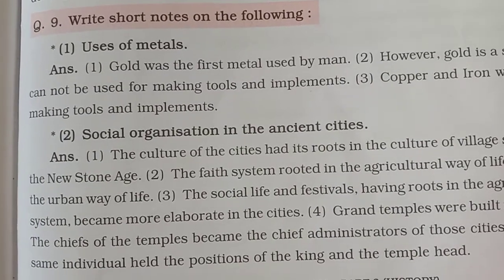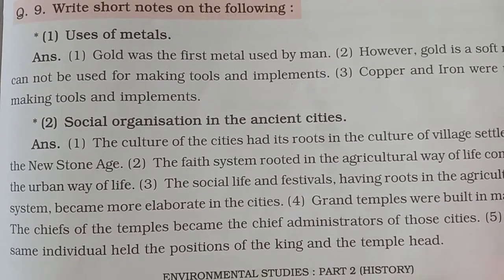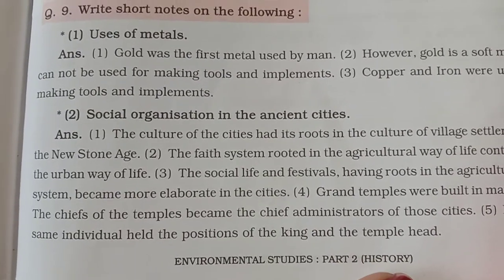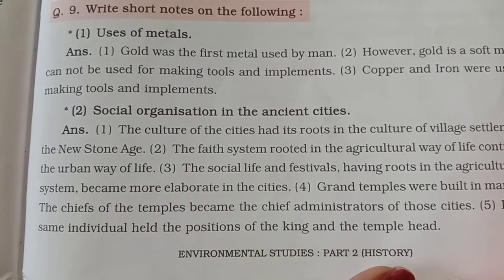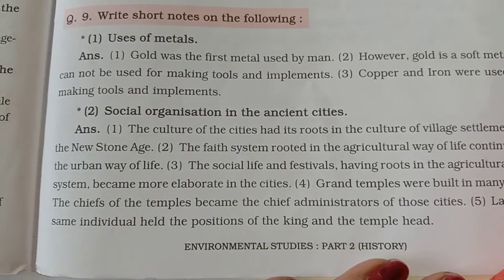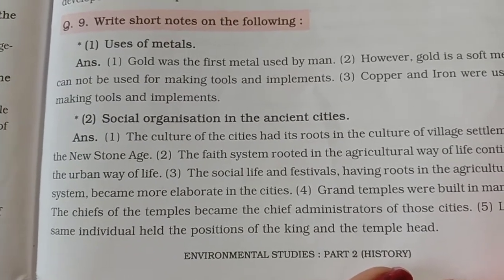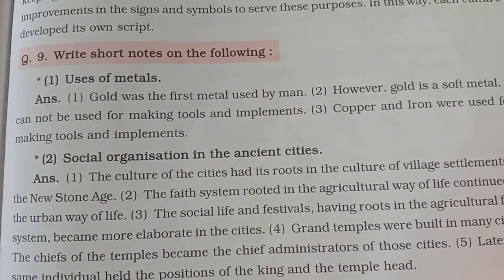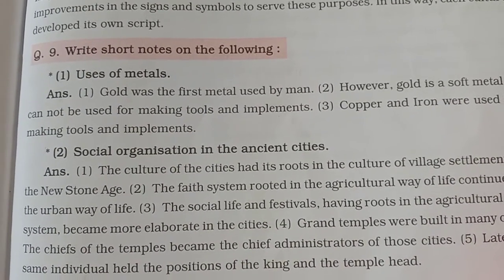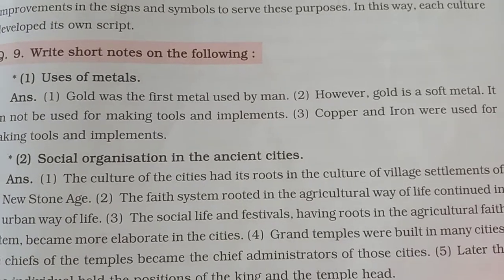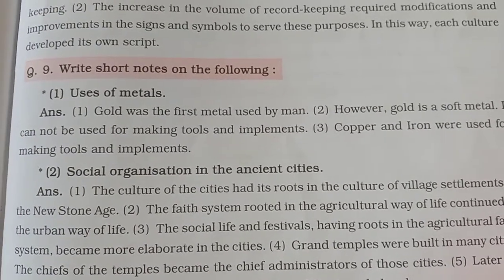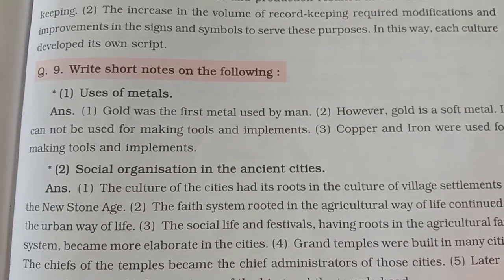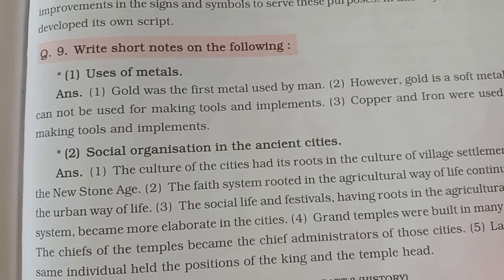Now, write the short notes. Use of metal. What is the use of metal? First point, gold was the first metal used by man. But see, gold was the first metal used by man, but man learned to use copper first. Gold was a soft metal, so they could not make anything from gold except jewelry. However, gold is a soft metal. It cannot be used for making tools and implements. Copper and iron were used for making tools and implements.